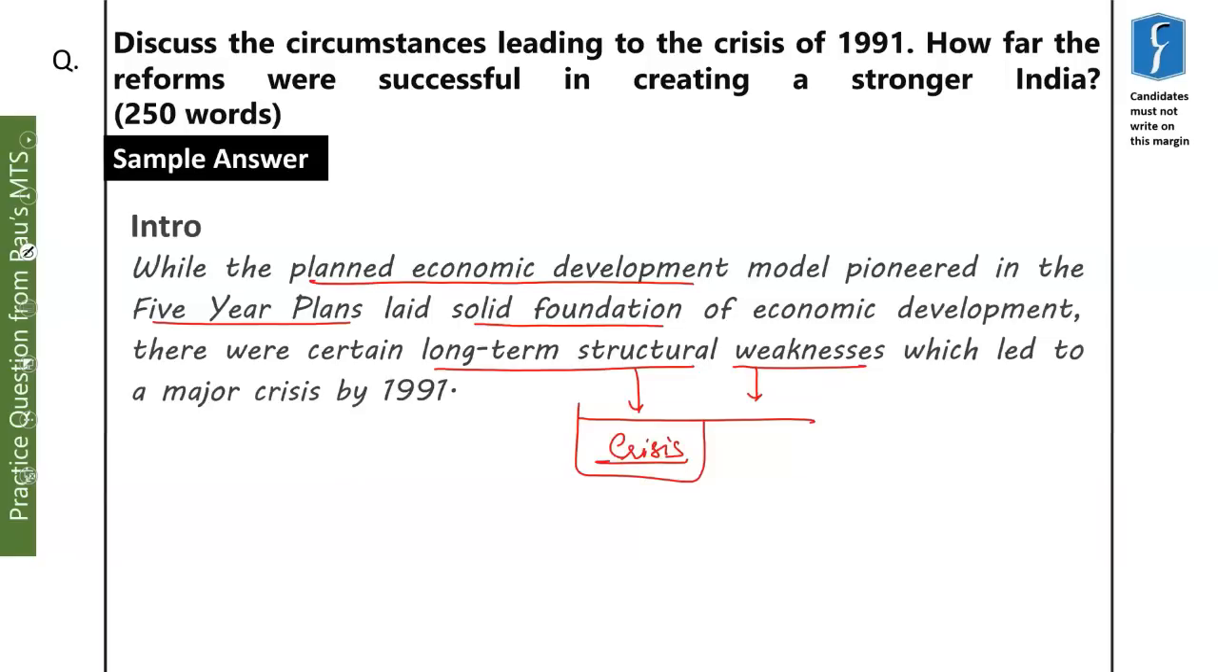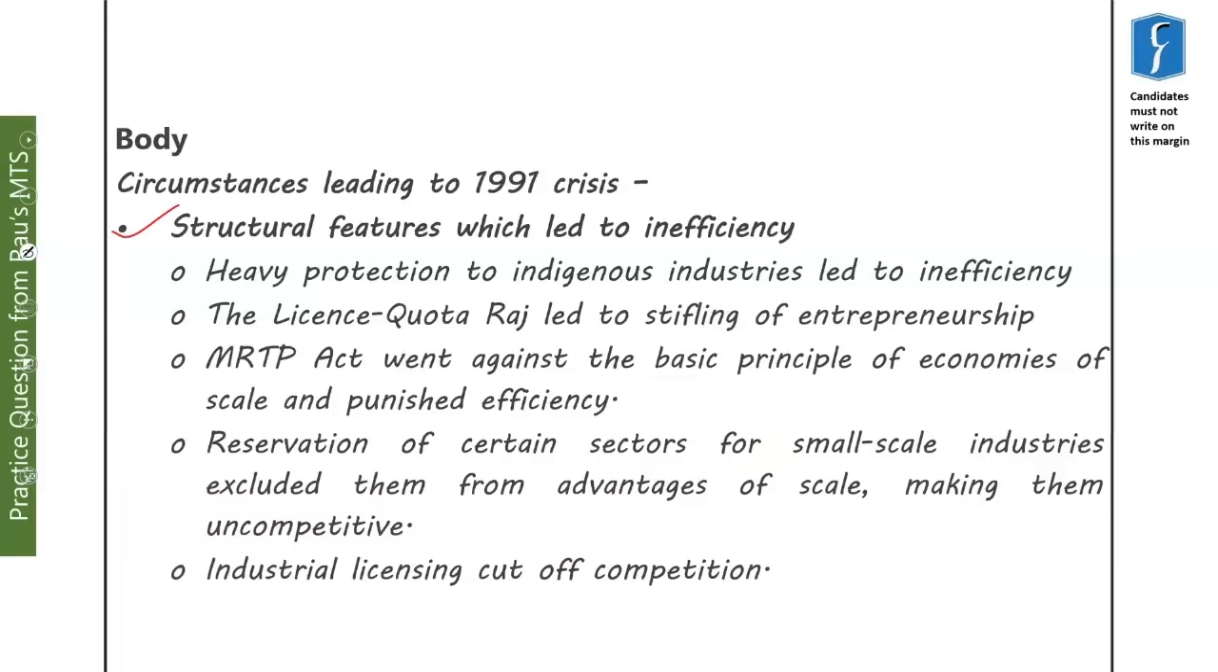Now come to the second part of the question. These are the structural features which actually led to the inefficiency and crisis. We have discussed each and everything, and in the sample answer we have mentioned all these things in a very brief manner, because the word limit of the question is only 250 words, and we have to answer 2 questions in 250 words. So in a brief manner we have mentioned all these things.